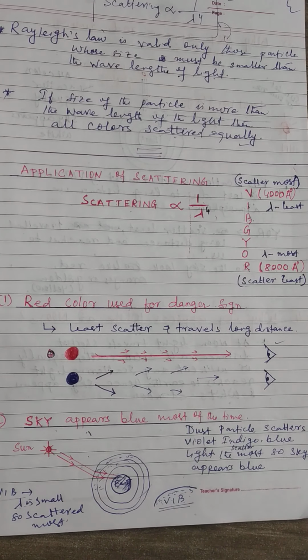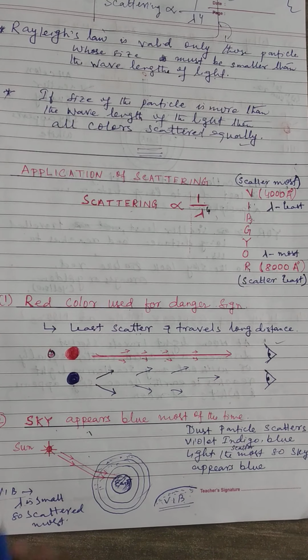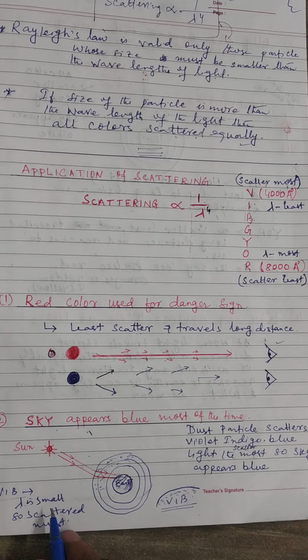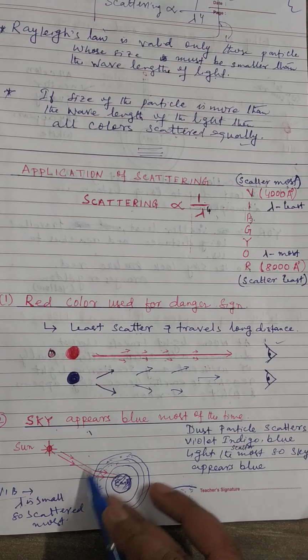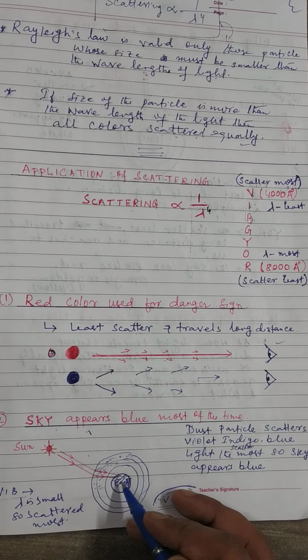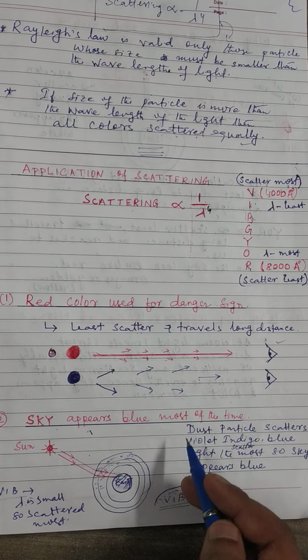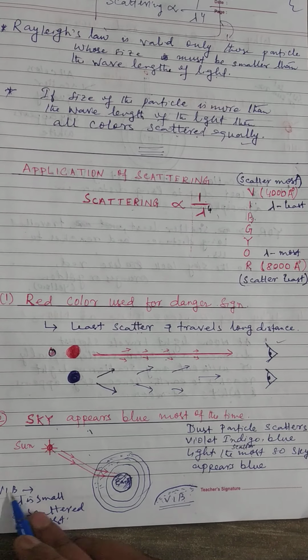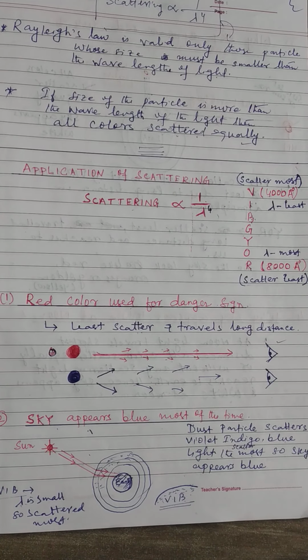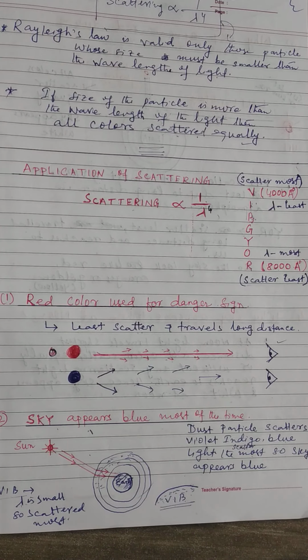You can write in your own language that violet, indigo, blue have a very small wavelength. So this color of light will be scattered most, and they spread throughout the atmosphere. So that is the reason we see the blue. Blue is the dominant color among violet, indigo, blue. That's why we see the blue color of the sky. The sky appears blue most of the time. Clear?